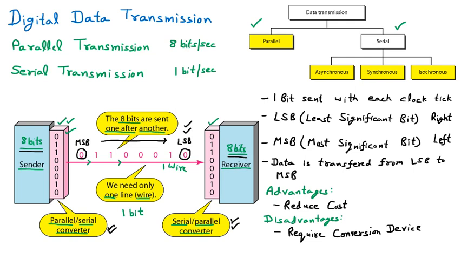Now afterward the serial communication, as we know that the serial is more beneficial in terms of cost, and we use the serial everywhere mostly. Just like the internet at our home, obviously one wire is coming. There are no 8 wires coming at our home. So one wire is there. So serial communication is beneficial more in terms of cost. There are 3 more types of serial. One is asynchronous, second one is synchronous, and third one is isochronous. So these are the 3 further types of serial communication.